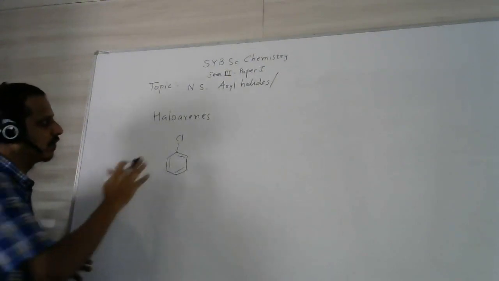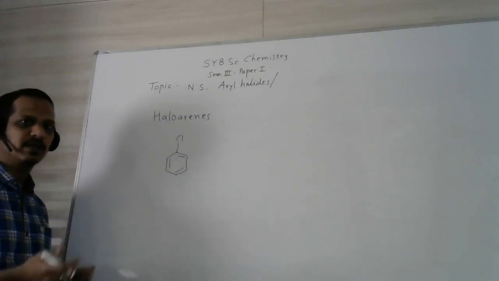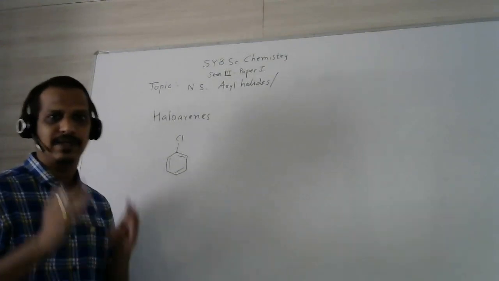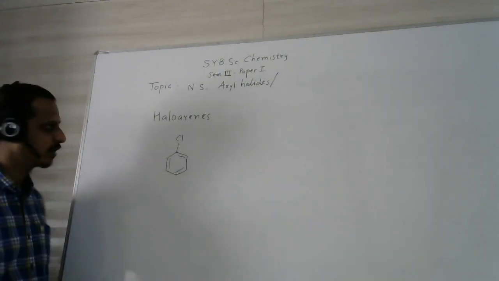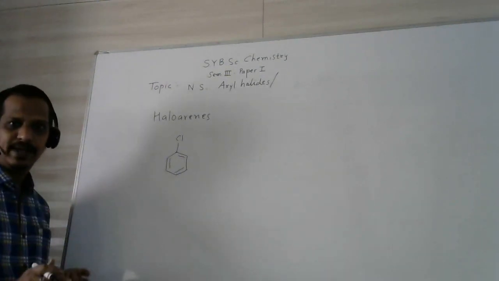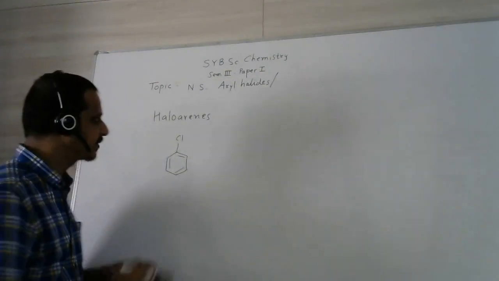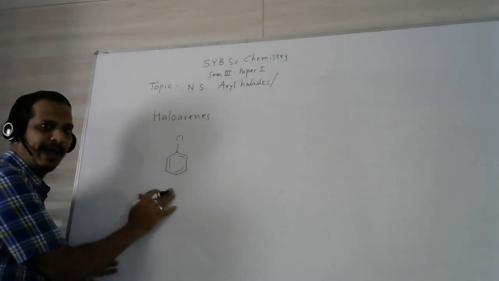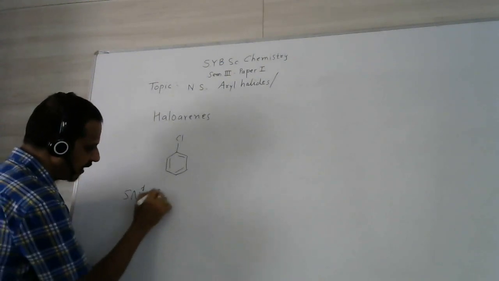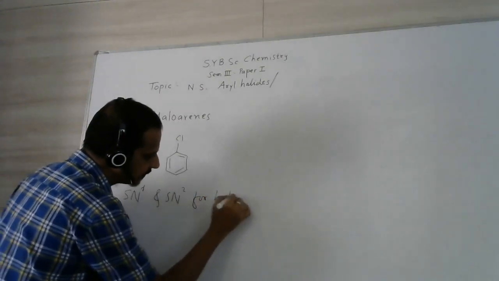So yes, for haloarenes, nucleophilic substitution reactions are possible, but only under drastic conditions like high temperature and pressure. Before that, in the previous lecture, we studied the SN1 reaction and SN2 reaction for alkyl halides. Now, whether the same types of reactions are possible for haloarenes, we'll talk about SN1 and SN2 reactions for haloarenes.